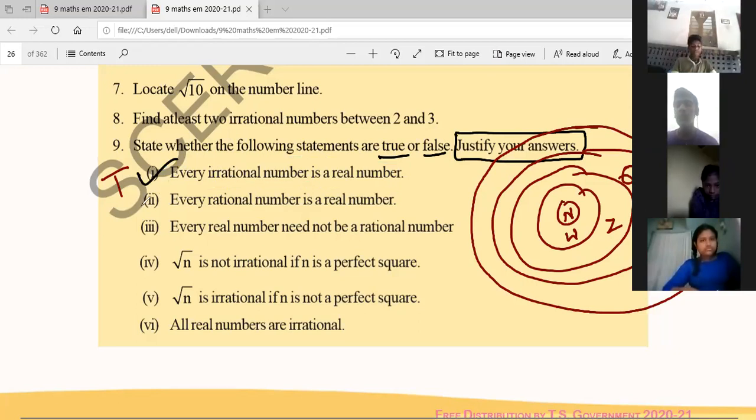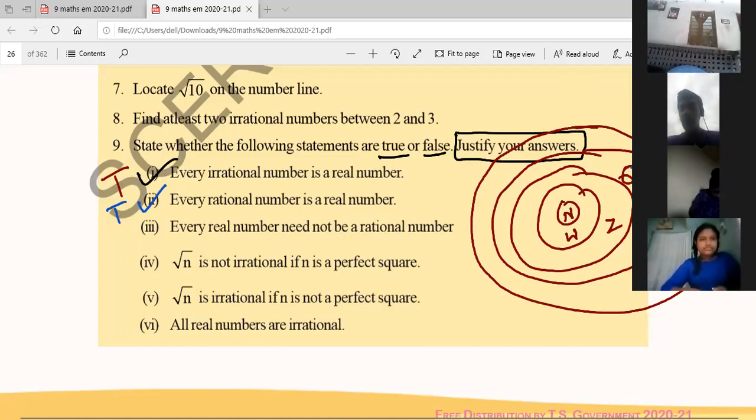Coming to the second one, every rational number is a real number. See the diagram, look at this carefully. These are rational numbers, right? These rational numbers come under real numbers only. That is also true. Every rational number is a real number because all the rational numbers are in the part of real numbers, right? Okay, that's clear.